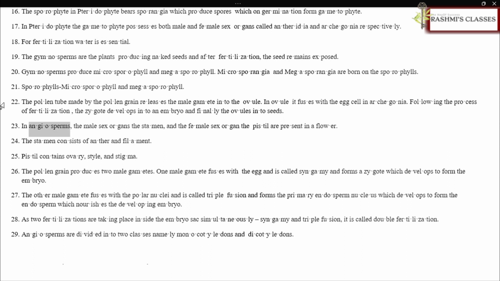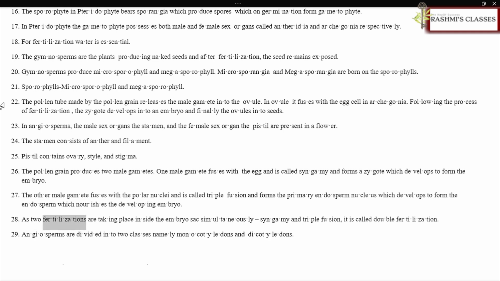In angiosperms, the male sex organ, the stamen, and the female sex organ, the pistil, are present in a flower. The stamen consists of anther and filament. Pistil contains ovary, style, and stigma. The pollen grain produces 2 male gametes. One male gamete fuses with the egg and is called syngamy and forms a zygote which develops to form the embryo. The other male gamete fuses with the polar nuclei and is called triple fusion and forms the primary endosperm nucleus which develops to form the endosperm which nourishes the developing embryo.